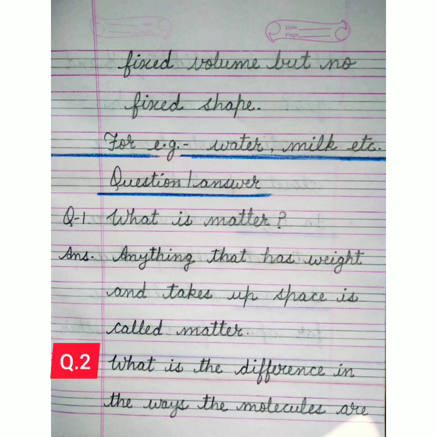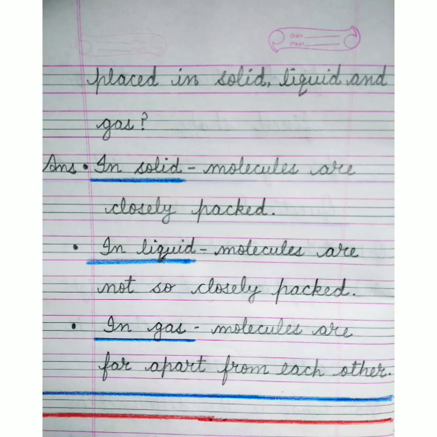Then you have to do the question answer. Question number 1 is: what is matter? The answer is: anything that has weight and takes up space is called matter. The next question is: what is the difference in the ways the molecules are placed in solid, liquid and gas? The answer is: in solid, molecules are closely packed; in liquid, molecules are not so closely packed; and in gas, molecules are far apart from each other. Okay? So this is your today's work.